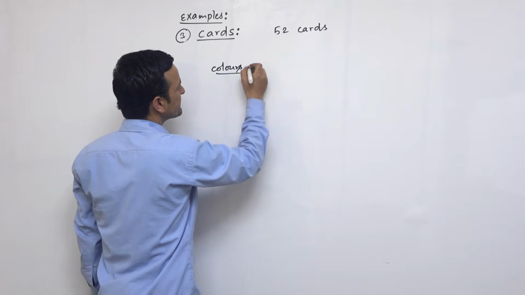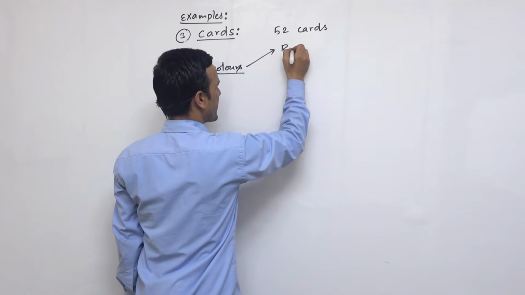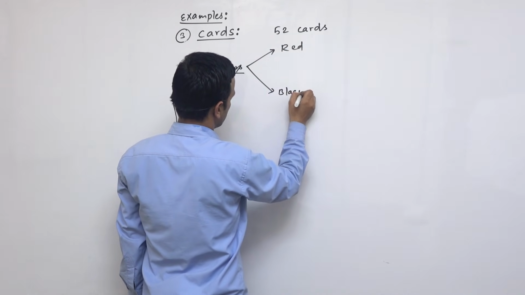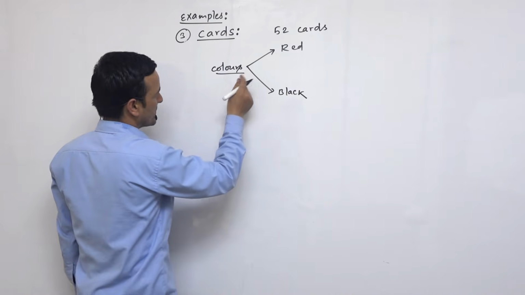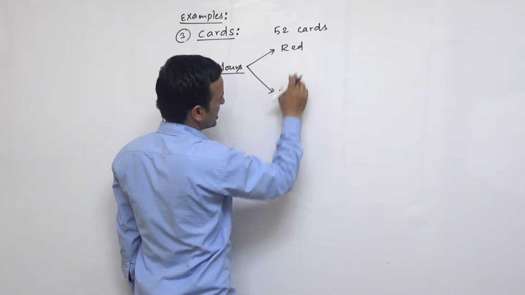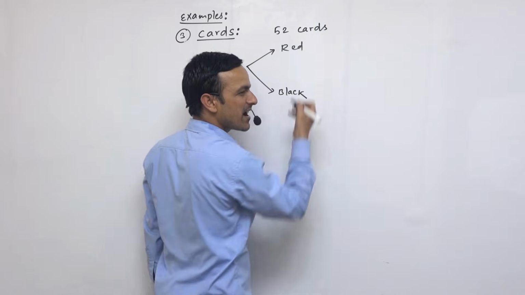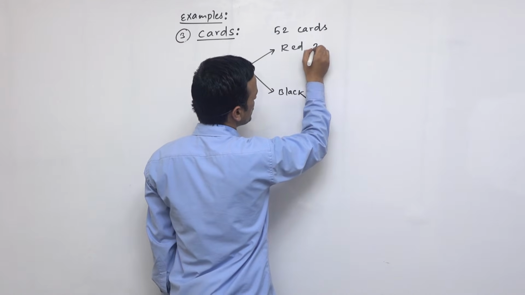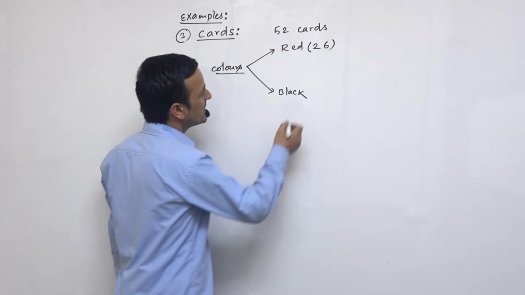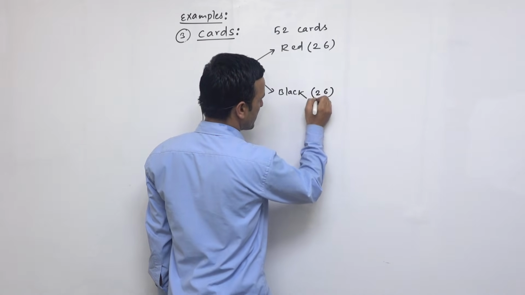Color means one is red color and another is black color. So out of the total, how many are red color and black color? Red means 26. 26 cards are red and 26 cards are black.